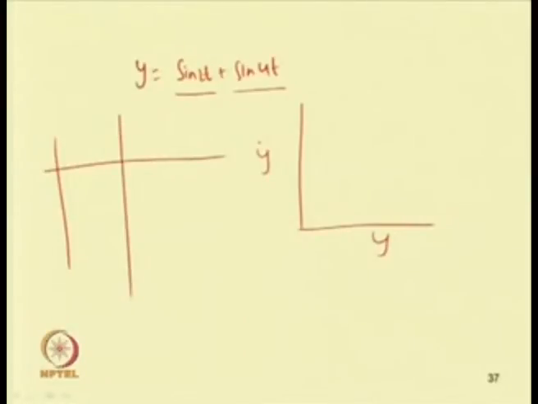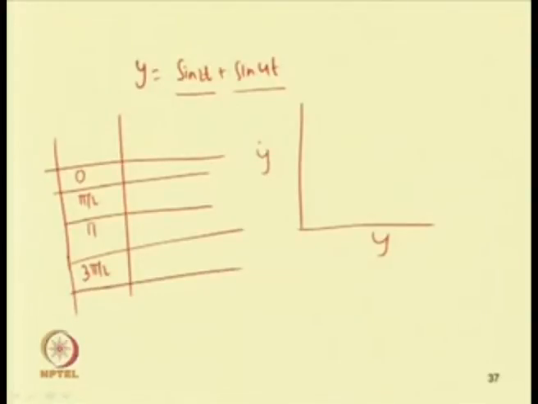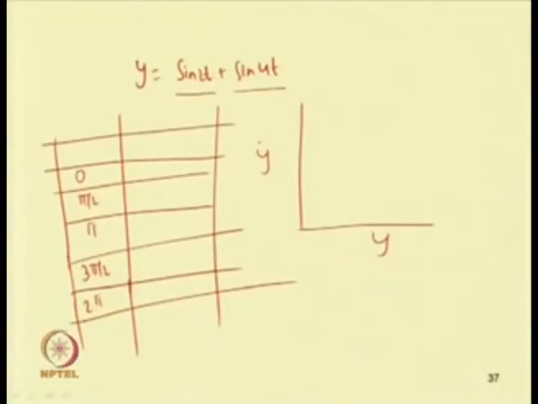So, let us find. We are sampling it at 0, then pi by 2, then pi, then pi plus pi by 2, so this is 3 pi by 2, then 4 pi by 2, that is 2 pi, and so on, and find the function y.